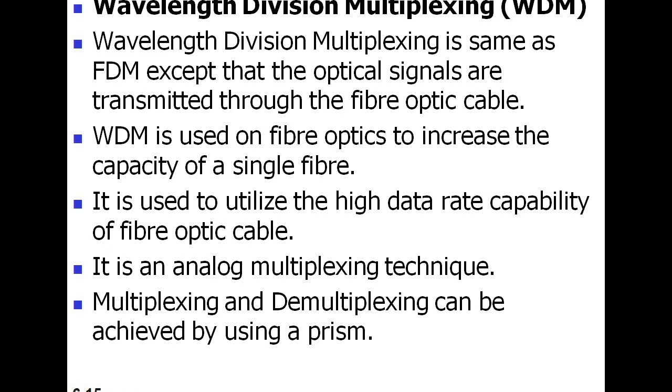In case of FDM, we are using a multiplexer and a demultiplexer, but in case of wavelength division multiplexing, we are working here with light signals. That's why we are using a prism as a multiplexer, and on the receiver side, the prism is a demultiplexer. Okay, so this is all about wavelength division multiplexing.